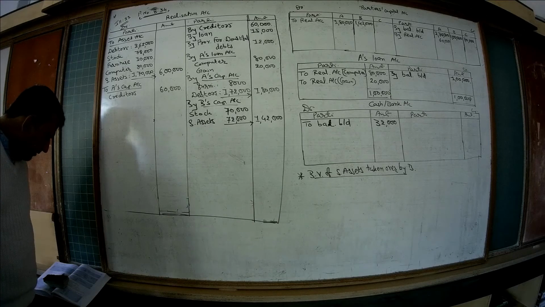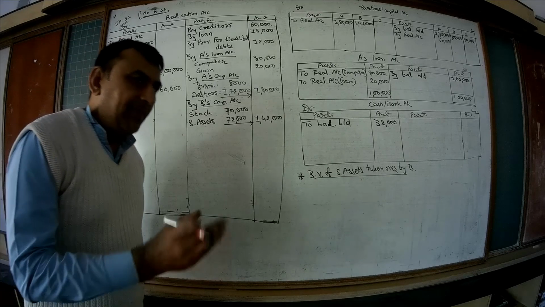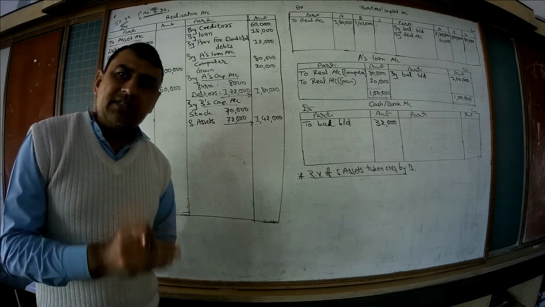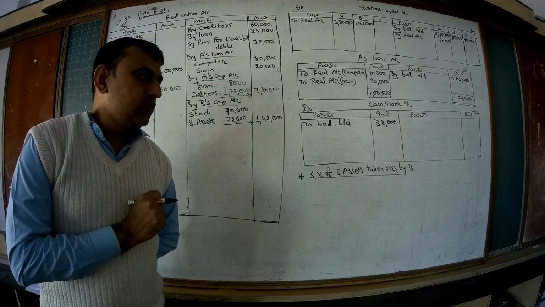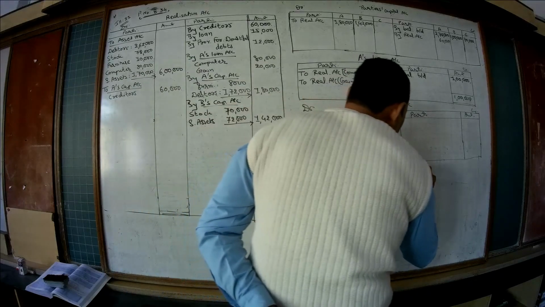In bracket we are given being 10% less than book value. That means the agreed value is 10% less than the book value. That means the agreed value is 90%.